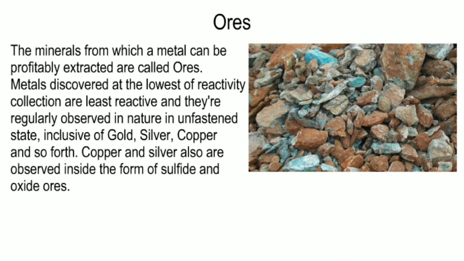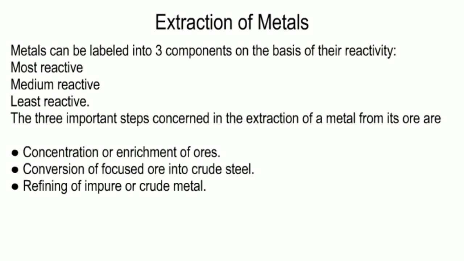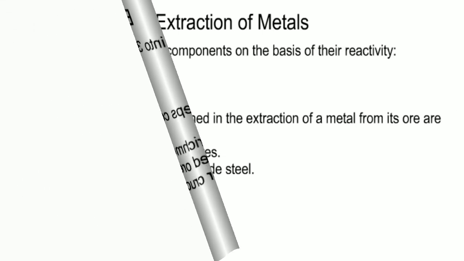Copper and silver are also observed in the form of sulfide and oxide ores. Extraction of metals. Metals can be divided into three categories on the basis of their reactivity: most reactive, medium reactive, and least reactive. The three important steps involved in the extraction of a metal from its ore are concentration or enrichment of ores, conversion of concentrated ore into crude metal, and refining of impure or crude metal.